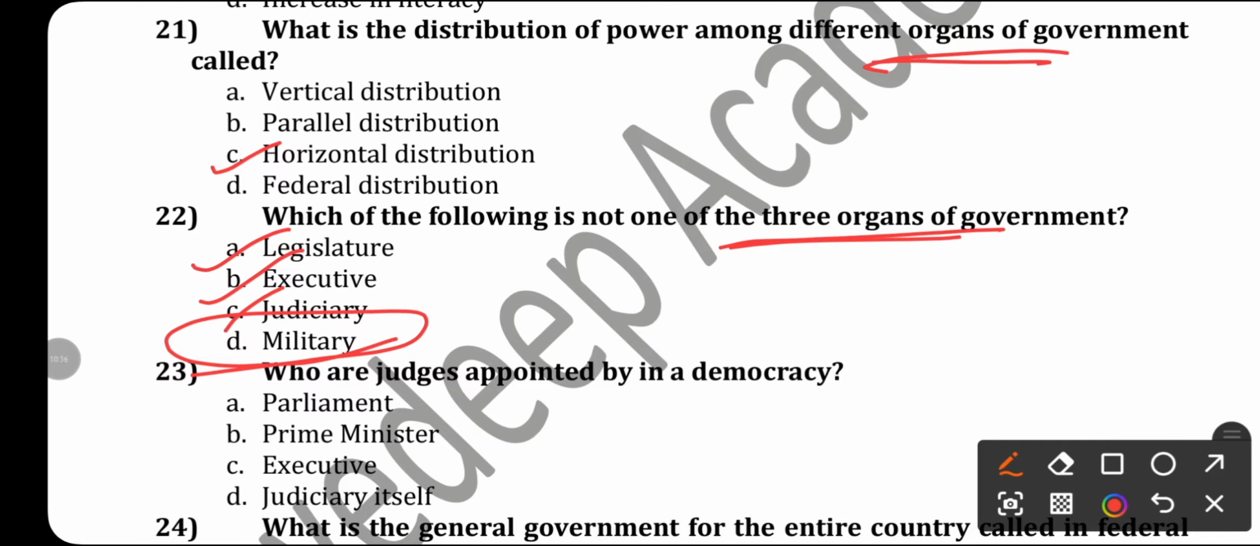Next, who are judges appointed by in a democracy? Okay, I have discussed this example, that is executive. Judges are appointed by the executive. So the answer is option C.